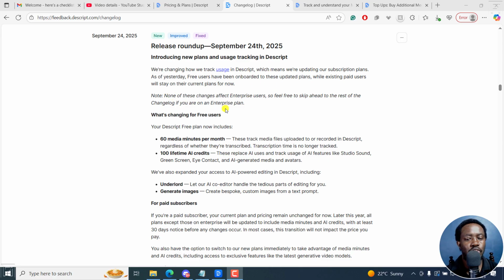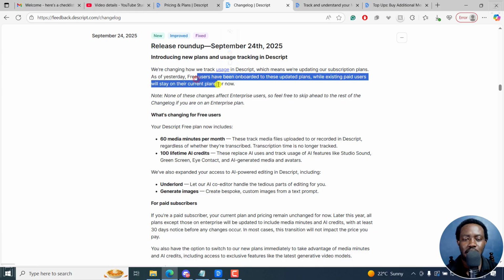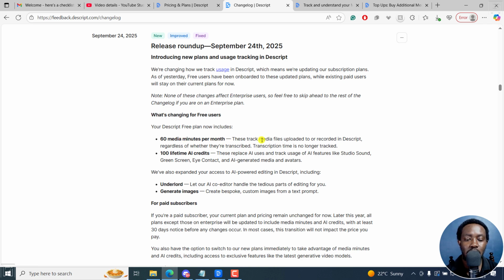So they changed how they track. They no longer track what you've transcribed and so on and so forth. So what does the free plan get you? 60 media minutes per month. They track media uploaded or recorded in Descript, regardless of whether they are transcribed. Transcription time is no longer tracked. That's the first problem we have there.